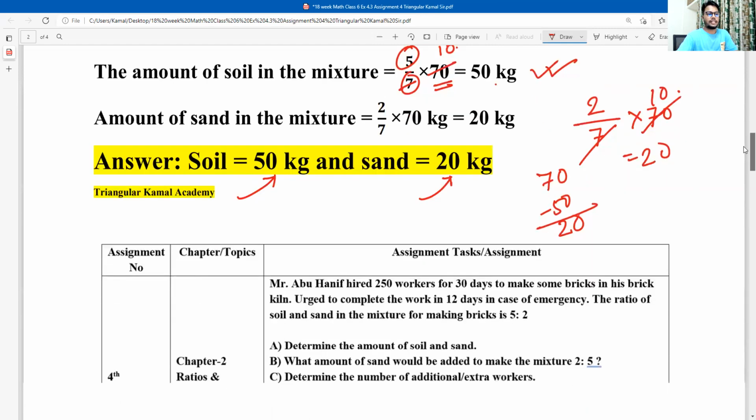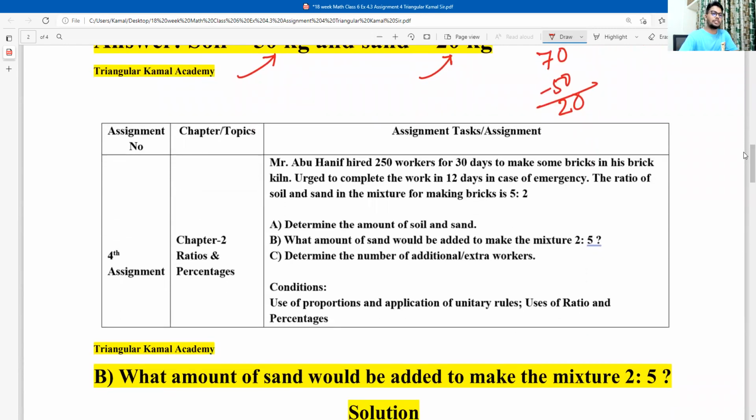Okay, now see the second question properly. You have to understand the question first, then we will start writing the answer. Here, what amount of sand would be added to make the mixtures 2:5? Definitely 5:2 converted to 2:5 is a totally inverse ratio. Antecedent will become subsequent, subsequent will become antecedent. This ratio is called the greater inequality, and the greater inequality will become the smaller inequality. Definitely here the subsequent should be added.